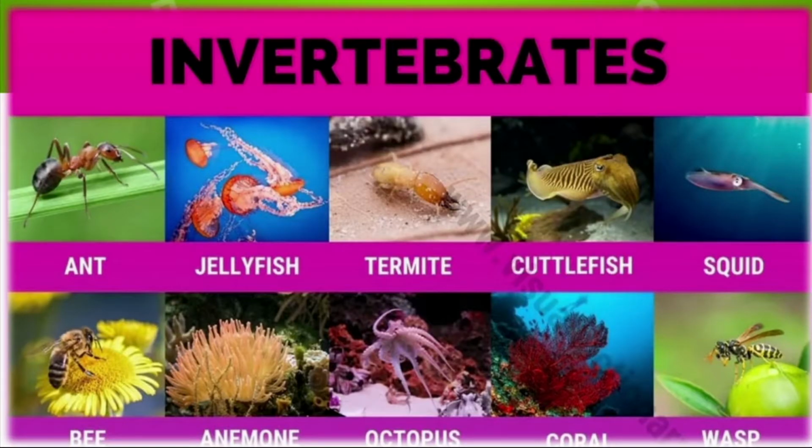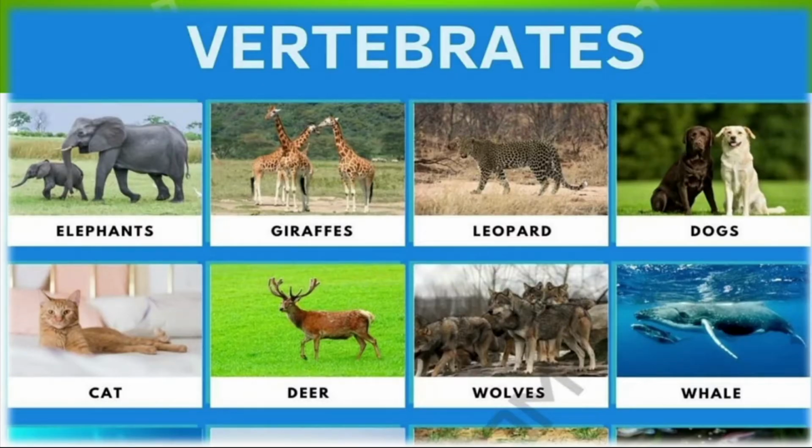Now see the pictures. Some of the animals, for example ant, jellyfish, octopus and anemone, are animals without a backbone. We call them invertebrates. Now vertebrates: clearly understand the backbone present in this picture. These animals contain the backbone, the vertebral column, so we call them vertebrates. For example, the elephant, giraffe, leopard, dog, cat, deer, and whale. These animals contain a backbone, so we call them vertebrates.